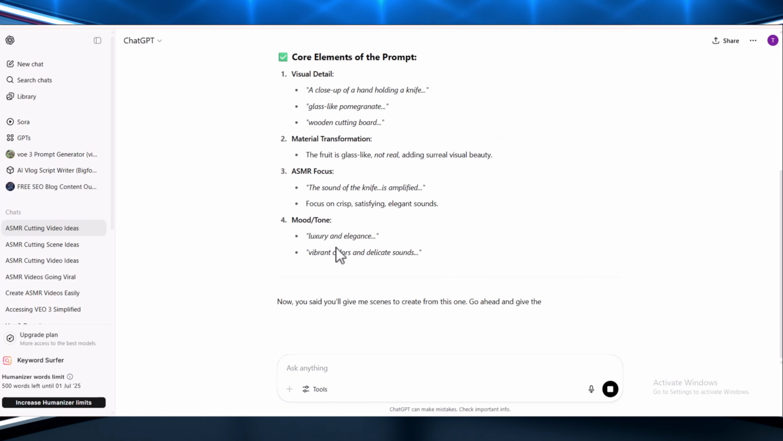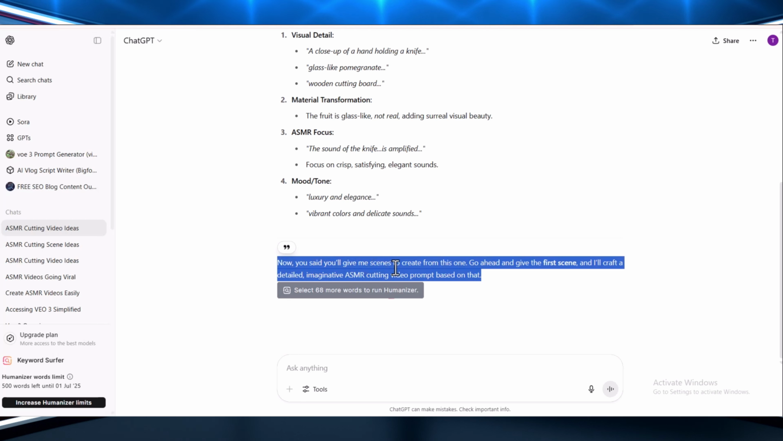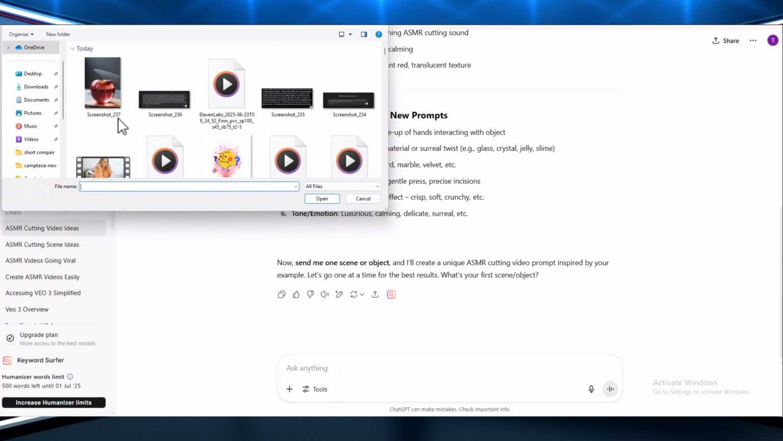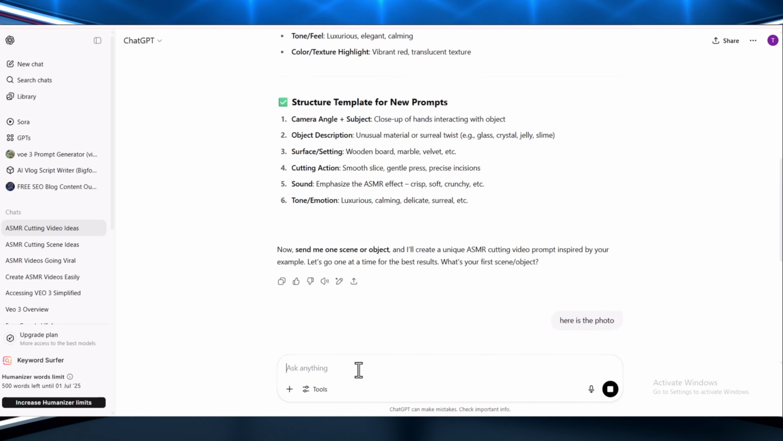A reference prompt has already been provided so ChatGPT can understand what to do. Now, ChatGPT may ask you to provide a reference image. To do this, simply click on the plus icon in the chat interface. This will allow you to upload an image directly. You can either download an image from Google or take a screenshot of what you want to use as a reference. Uploading a good quality image is important.